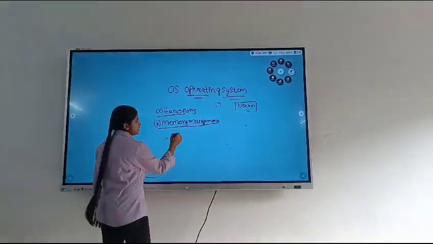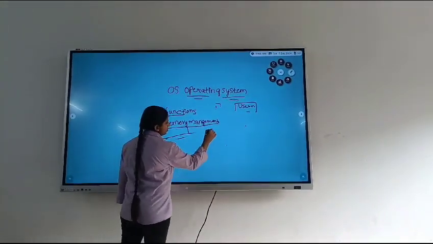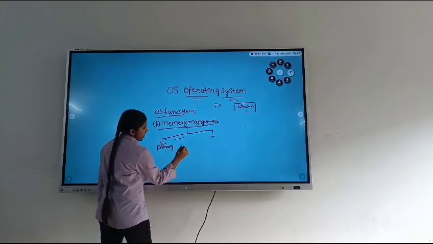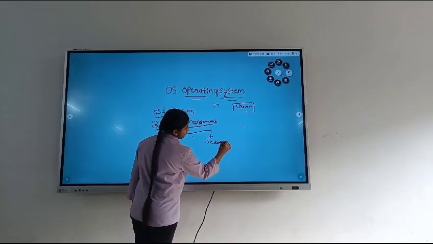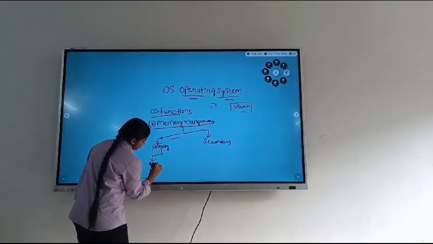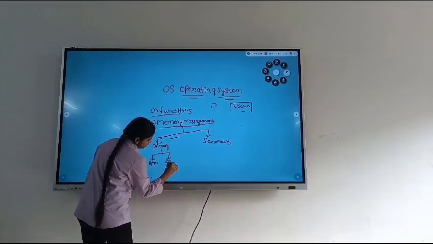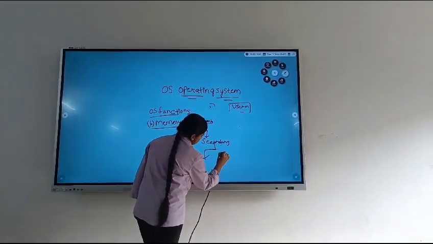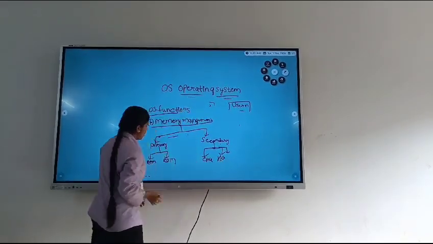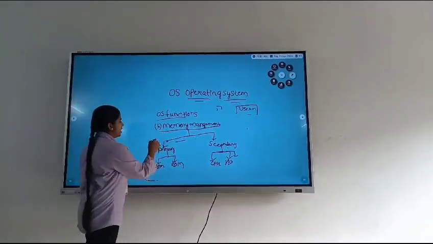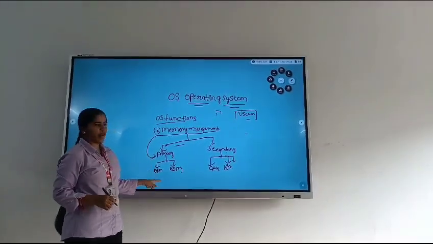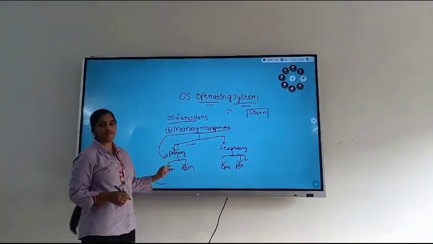Next, this memory is divided into two types. One is primary and another one is secondary. Primary memories include RAM and ROM, and these include CPU, input output functions, etc. So this memory management mainly prefers primary memory. Okay, this mainly allocates into the RAM. So this is the functionality of memory management.